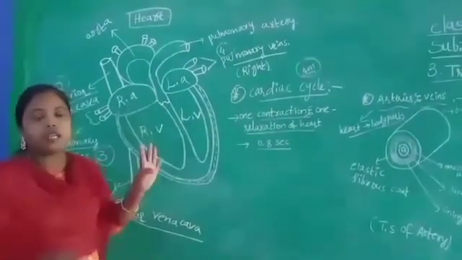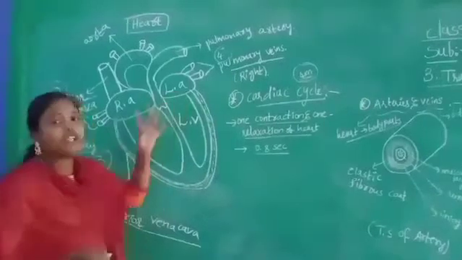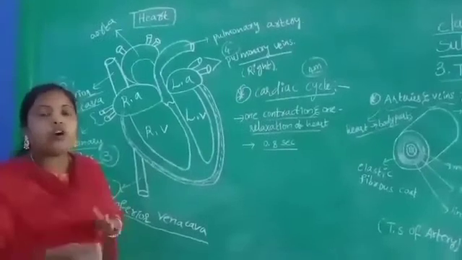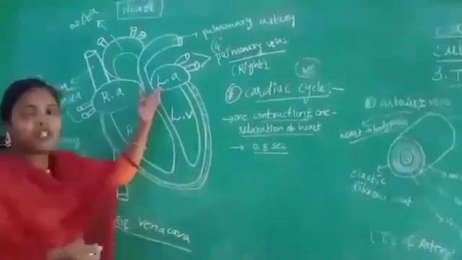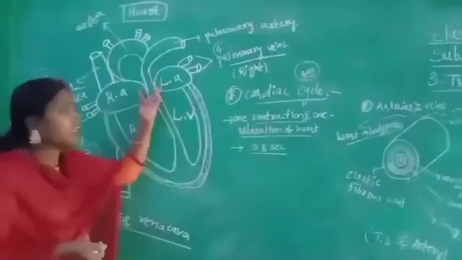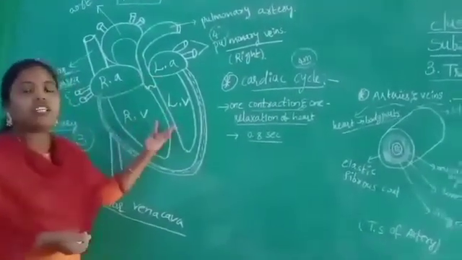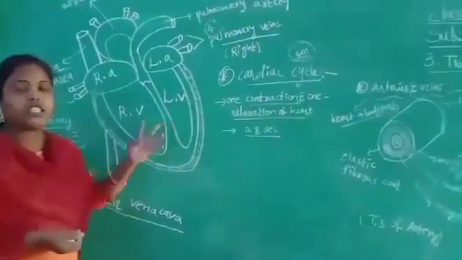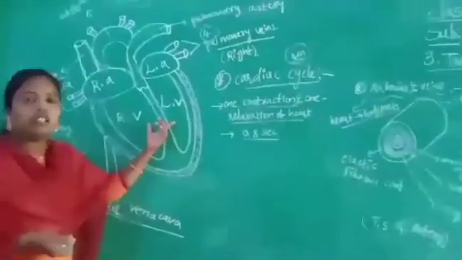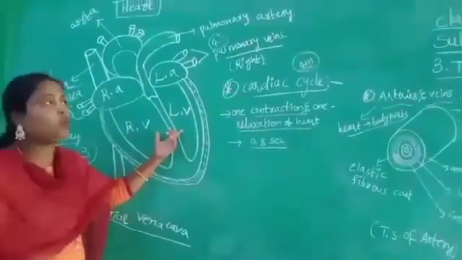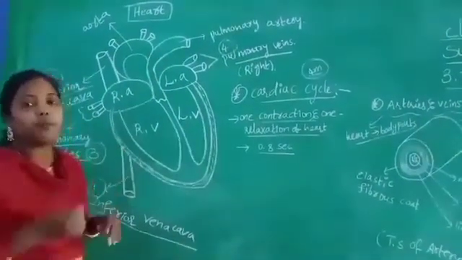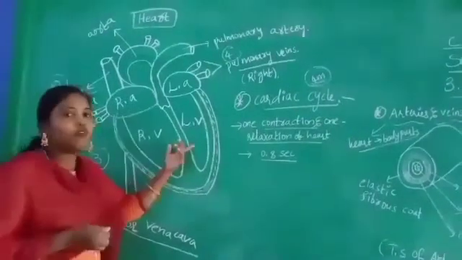Okay, next, the third step: when the right and left atrium are filled with blood, they will start contraction. Due to contraction, they will forcibly send the blood into the ventricles. Now auricles are relaxed, ventricles are filled with blood. This is the third step. What is the fourth step? When the ventricles are filled with blood, they will forcibly send the blood through the aorta and pulmonary artery into the body parts. This is the fourth step.